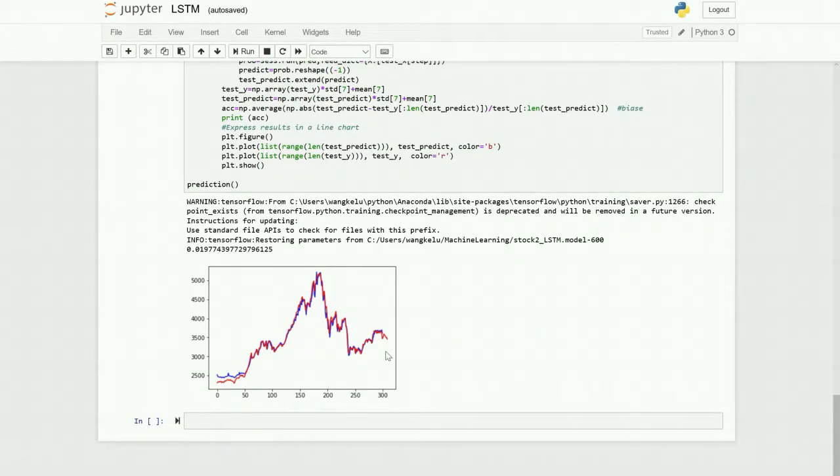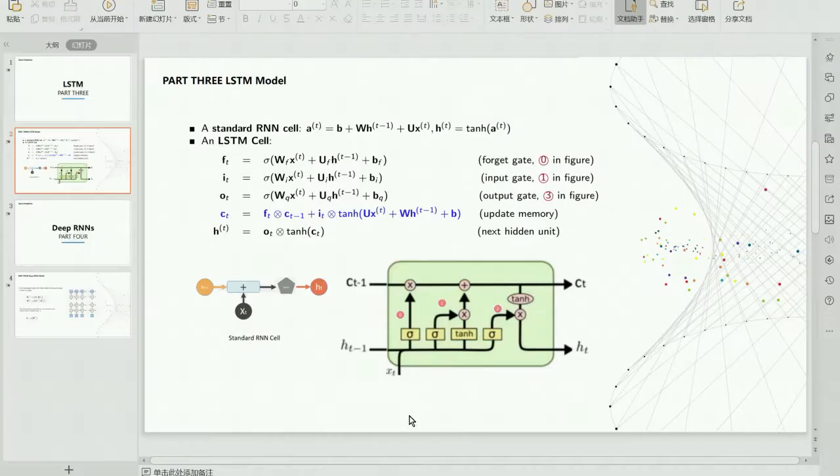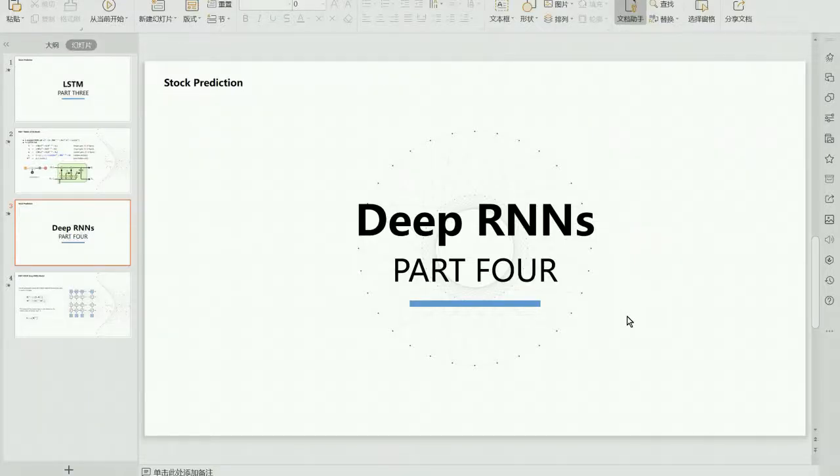And in this picture, we can see that the red line is our prediction and the blue line is actual data. And also we can see that in the next period, the stock has a downward trend. And next, I will introduce the deep RNN model.